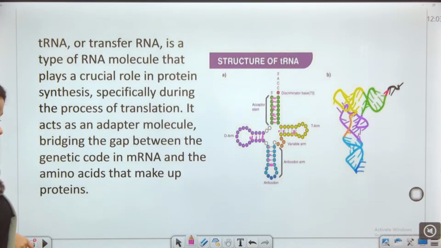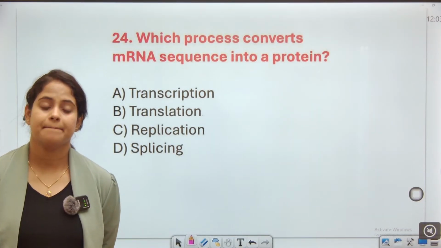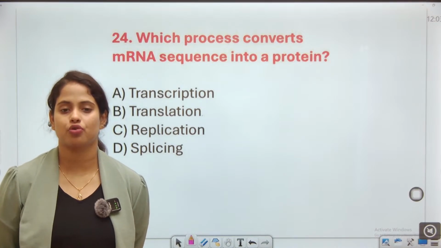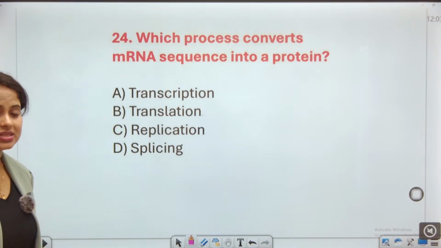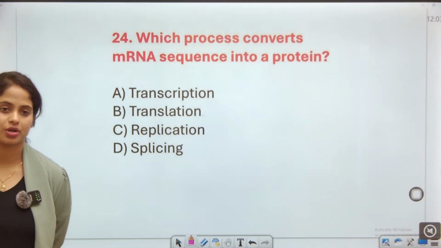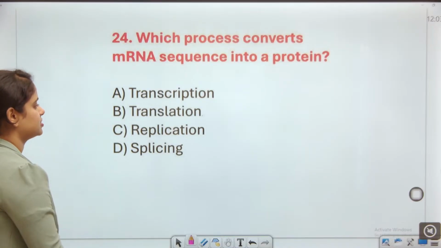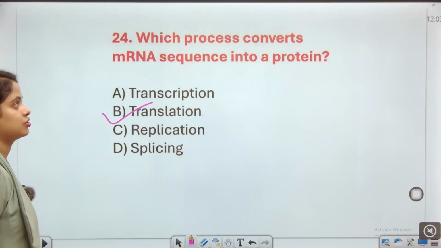Clear? Next, which process converts a messenger RNA sequence into a protein? The transcription, the translation, the replication, or the splicing. Guys, this is translation.